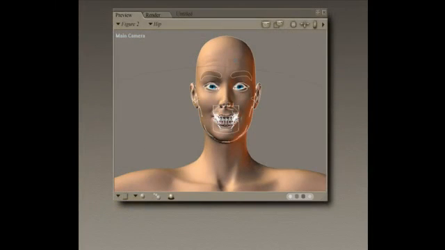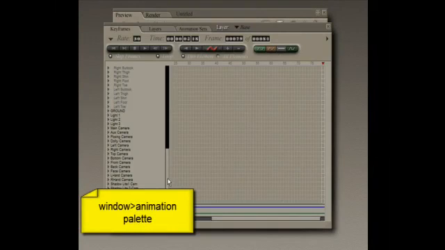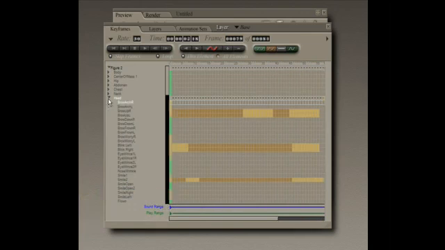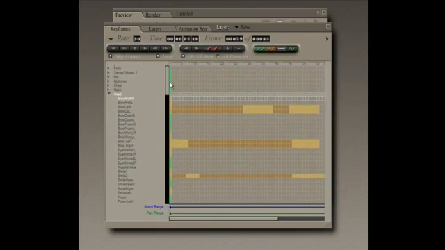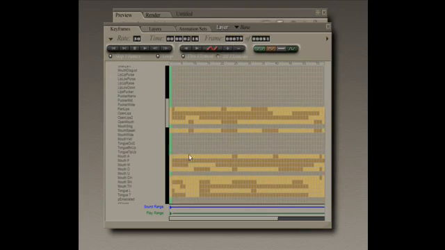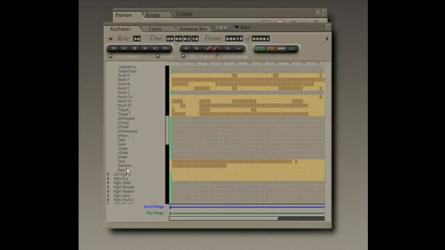And the nice thing about Mimic is that, let's select the head and we'll go to the animation palette window. If we scroll up and take a look at the keyframes that Mimic has created, you'll notice that the only keyframes that are affected are the keyframes that are important to the speech itself. So we have keyframes for the brows and for the smile and the lips and the mouth and the tongue and the various phonemes that we use, but none of the other parameters are really affected.